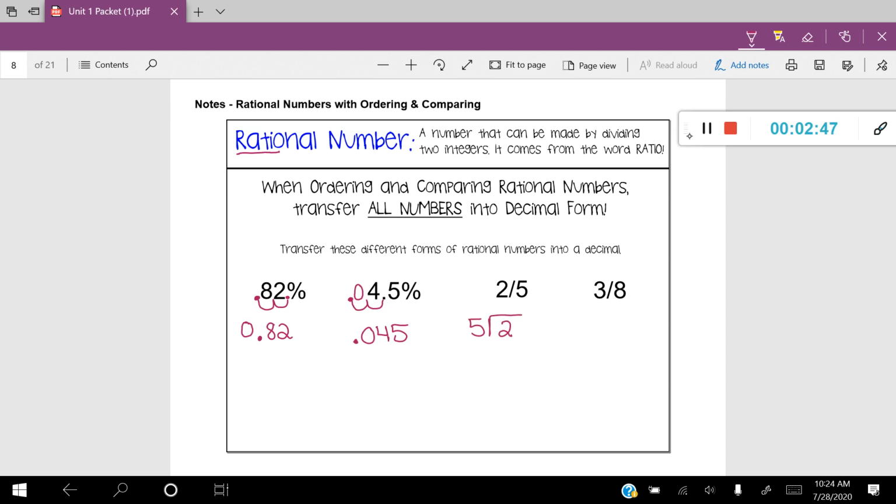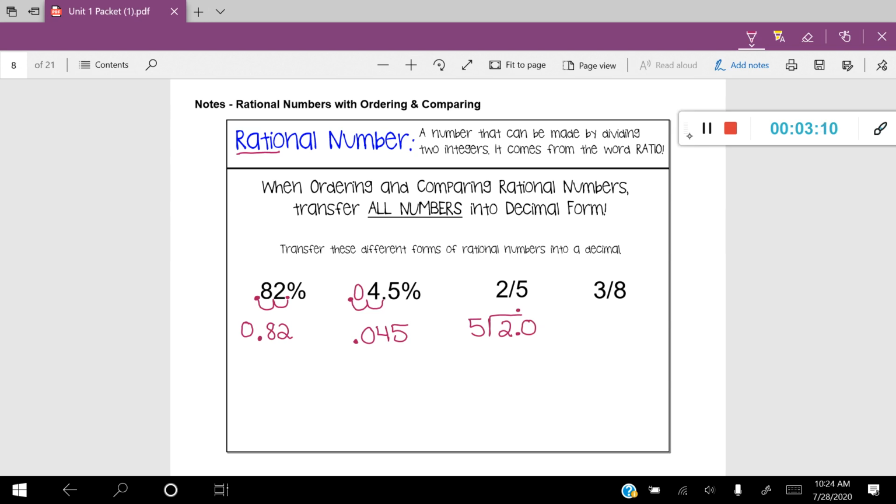The top number always goes inside the house. Okay, we're going to ask ourselves, how many times does 5 go into 2? And 5 does not go into 2. So that means that we have to add a decimal, and I'm going to raise it up to the top, and I'm going to add a 0. So now we can ask ourselves, how many times does 5 go into 20?